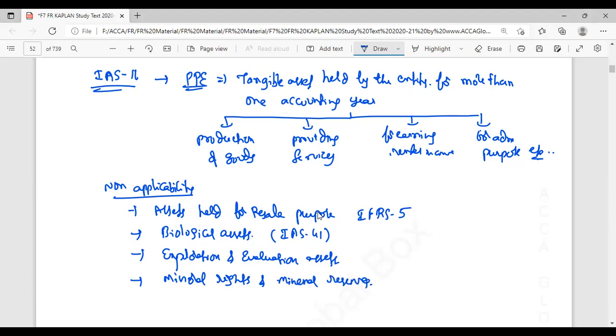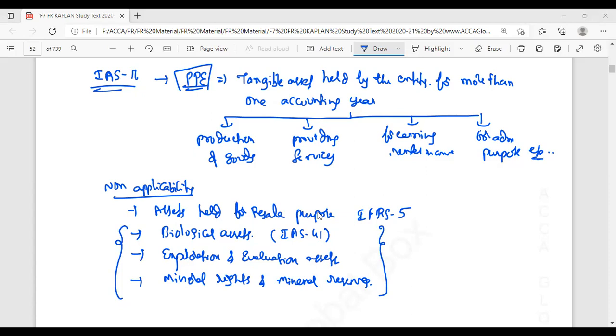For these cases, this standard is not applied, because these are covered under other standards. And remember, although this standard is not applied for these items, any amount spent for construction of these assets is treated as property, plant and equipment.